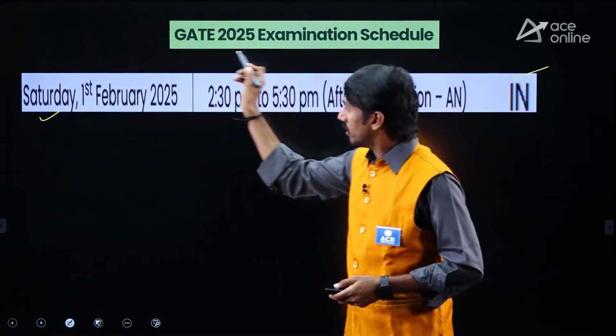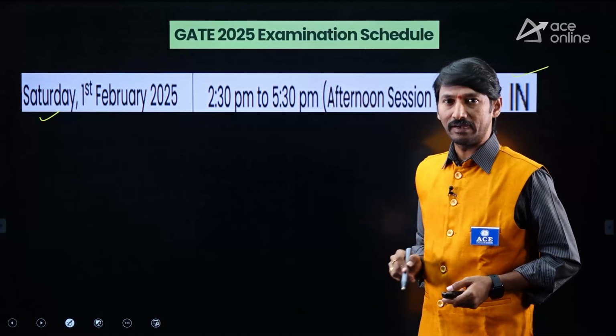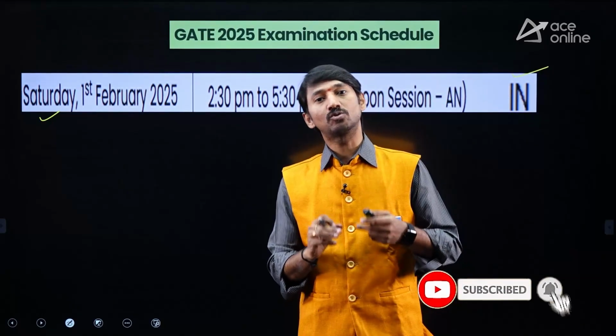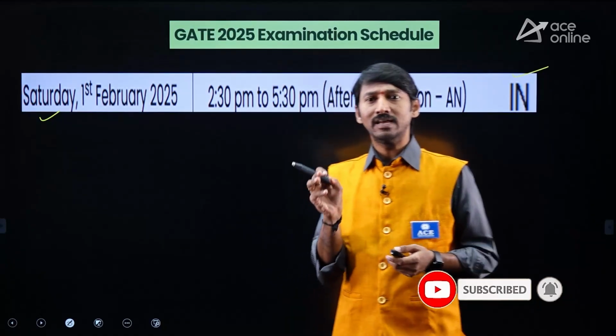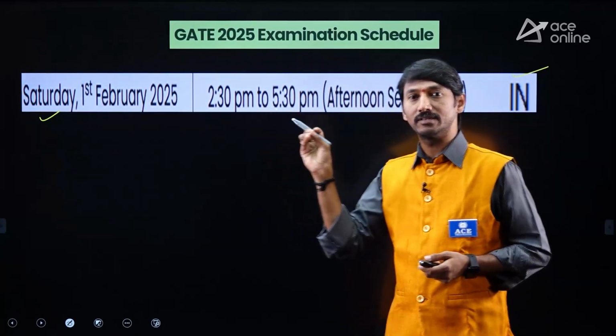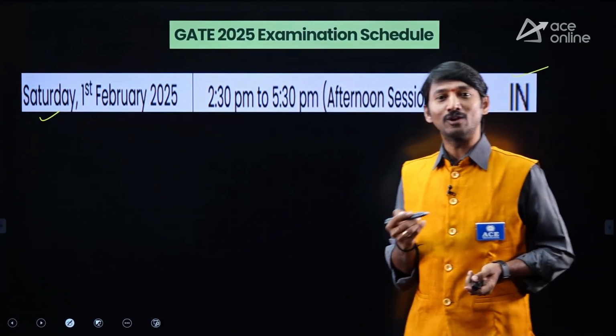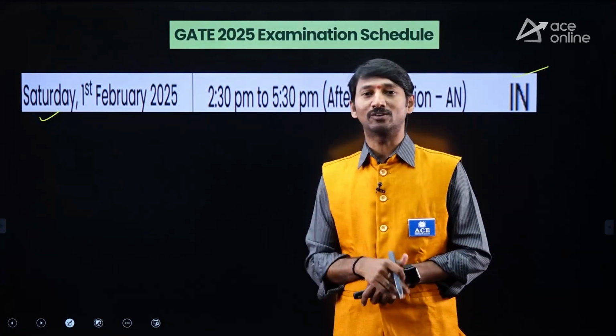Along with the instrumentation paper date, I am going to show the electrical paper dates as well as the electronics paper dates, because this information is helpful not only for instrumentation students but also for electrical and electronics people.